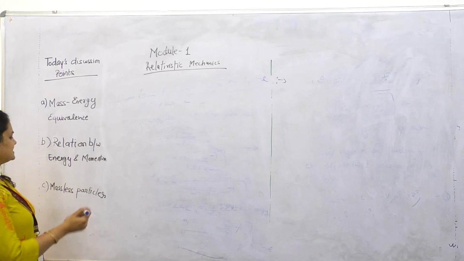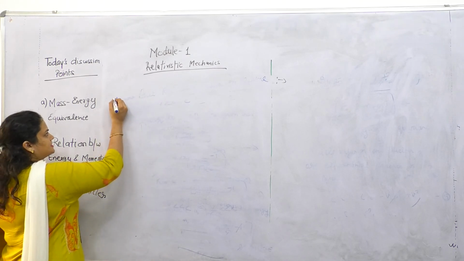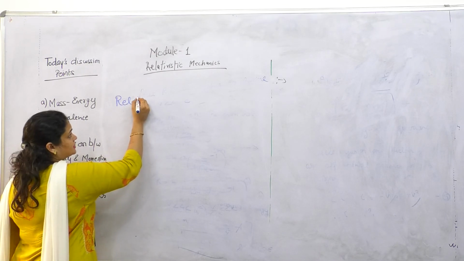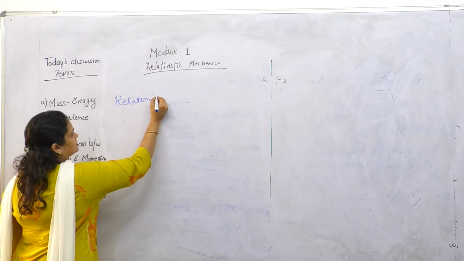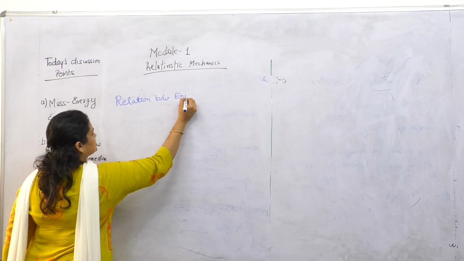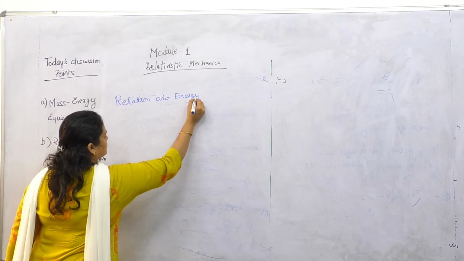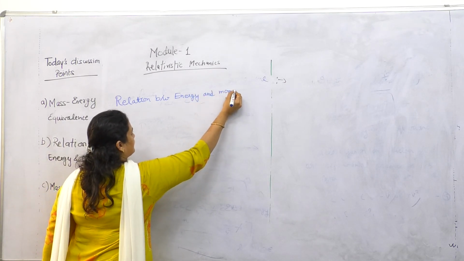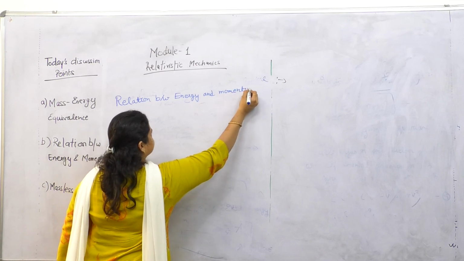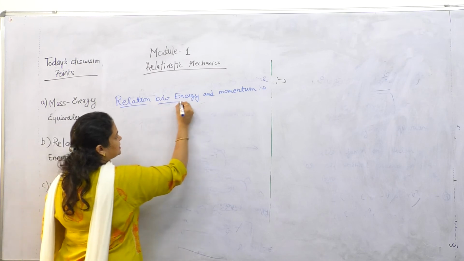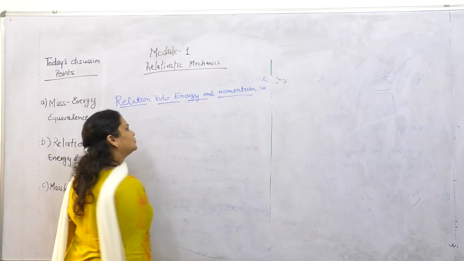So now we discuss the second topic, that is the relation between energy and momentum. So what is the relativistic relation between energy and momentum?